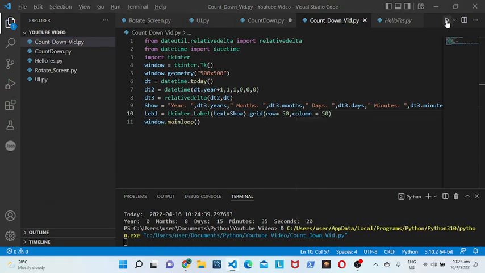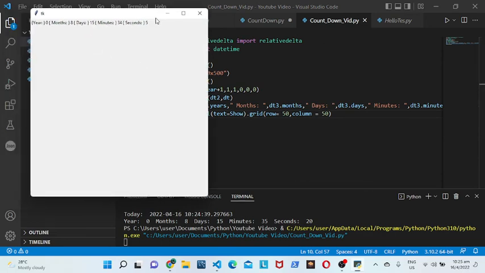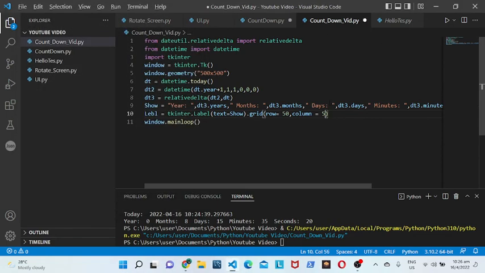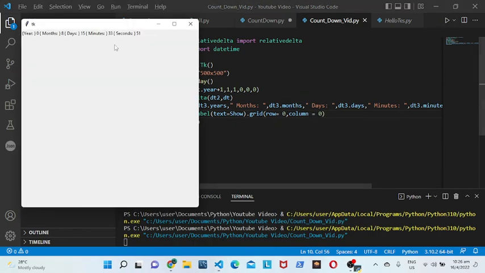Let's test this. So there we have the years and months and everything. We can just put it to 0 and 0. And yep, there we go. We have the year 0, months is 8, days is 15, minutes is 33, and seconds is 51.